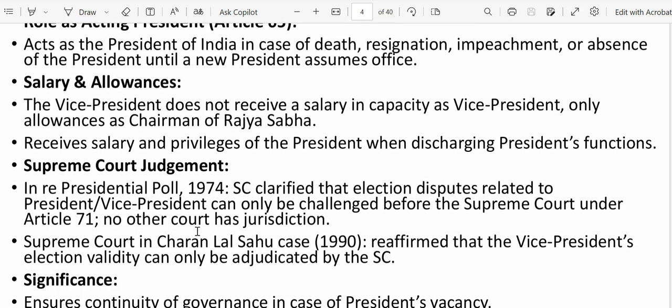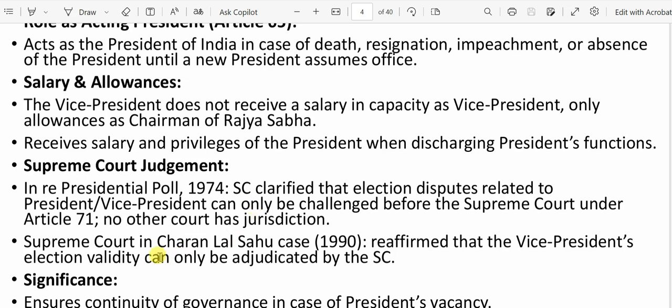Next, important Supreme Court judgments. The first is In re Presidential Poll, 1974. The Supreme Court clarified that election disputes related to the President or Vice President can only be challenged before the Supreme Court under Article 71. No other court has jurisdiction. That means the Supreme Court has the exclusive right to decide any matter regarding the election of the President and Vice President, not the High Court or any other court.